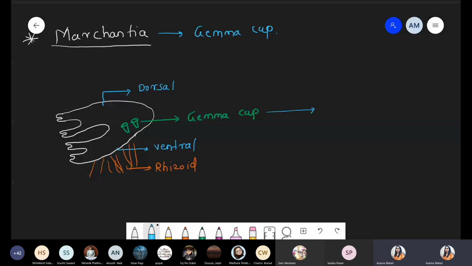So Gemma cup, inside it there is a presence of one specific type of bud. That bud is called the asexual bud. Bud means what? Buds are reduced structures. For example, shoot bud means reduced structure of shoot. Flower bud, reduced structure of the flower. So whenever you are using the word bud, bud means a reduced or compact or condensed structure. Bud, nothing but a highly condensed structure.